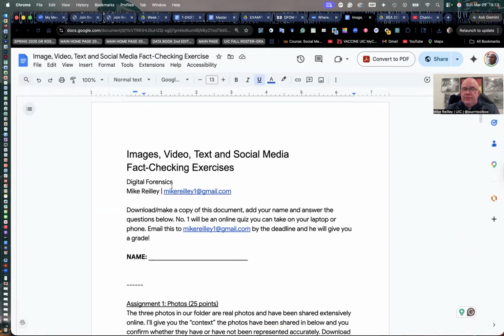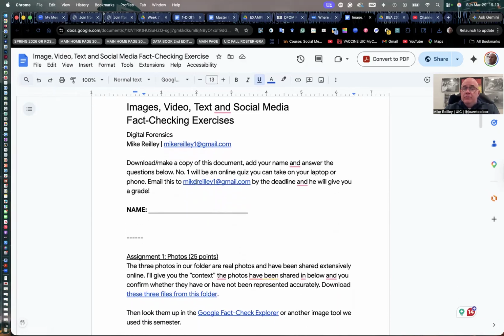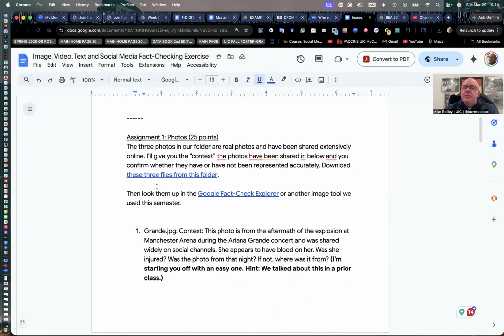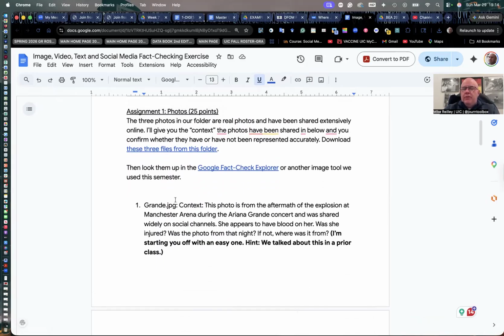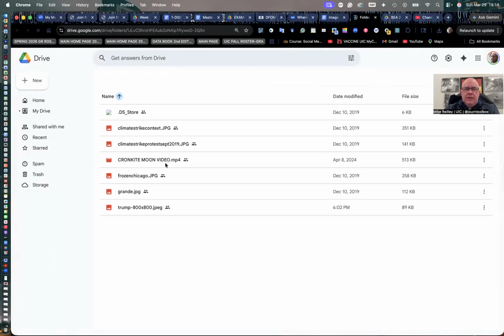You'll work on this individually. No, you're not working in teams. You'll download, make a copy of the assignments, and store it in your own Google Drive. Don't share answers because I can figure that out too easily. It's going to put you through a series of tasks. Each one of these assignments is a different task. So we start with photos. This is worth 25 points, roughly 8 points each. You can click on this folder and open it up, and it'll take you in here.